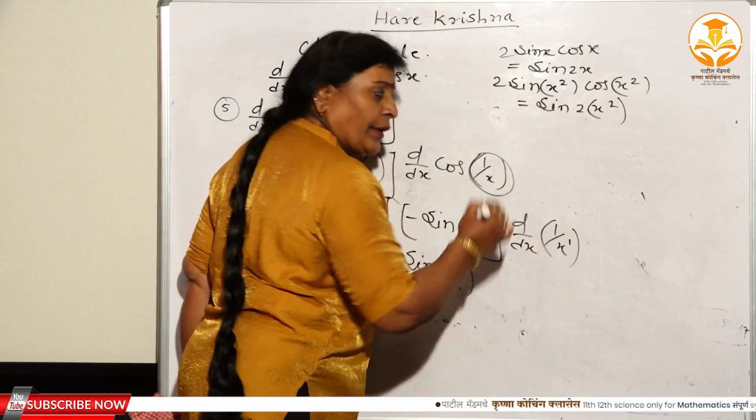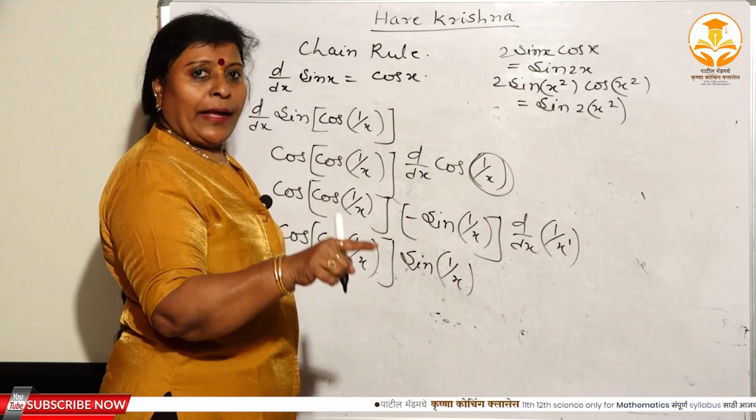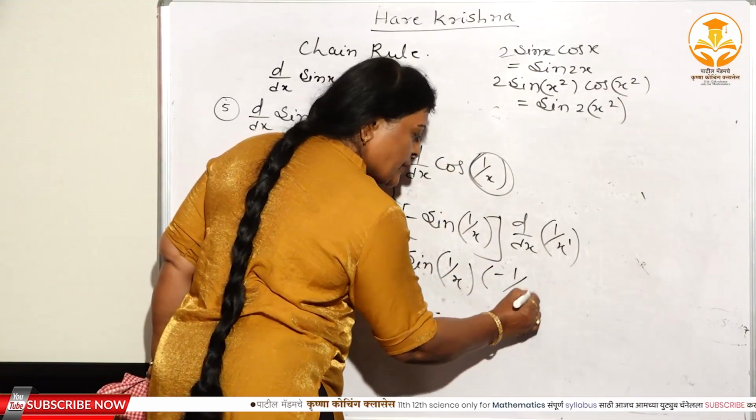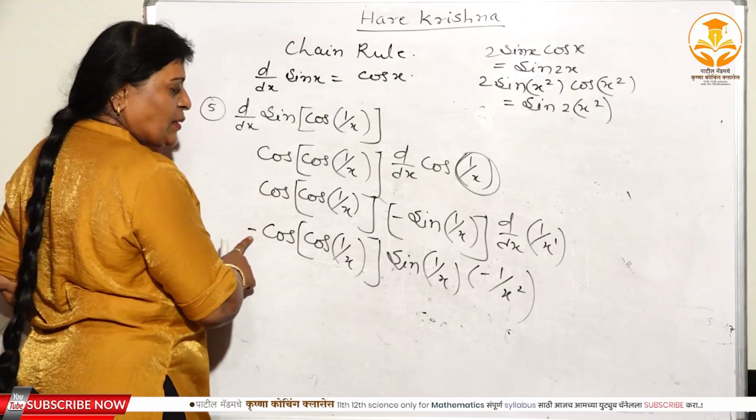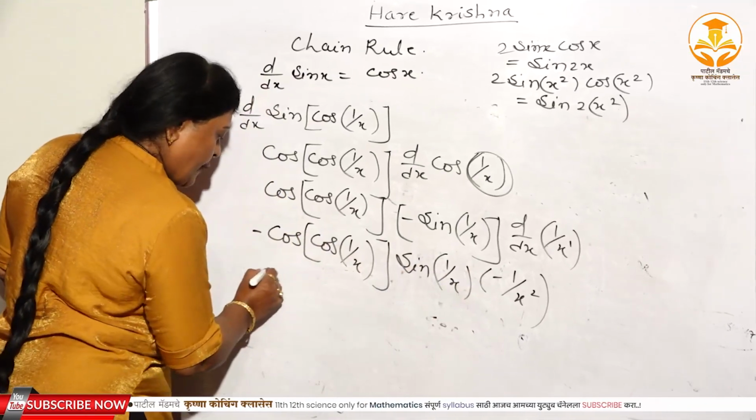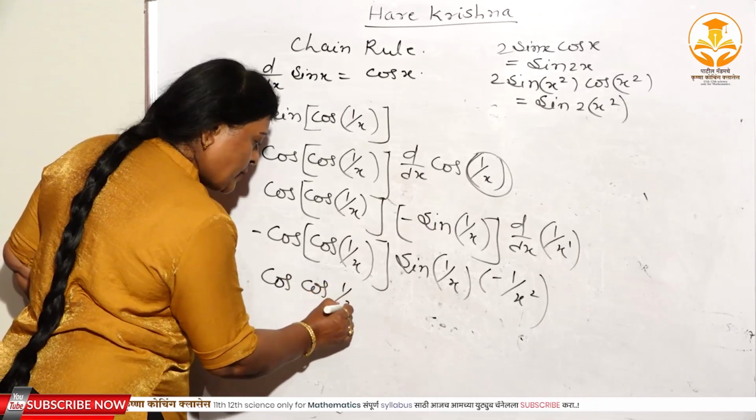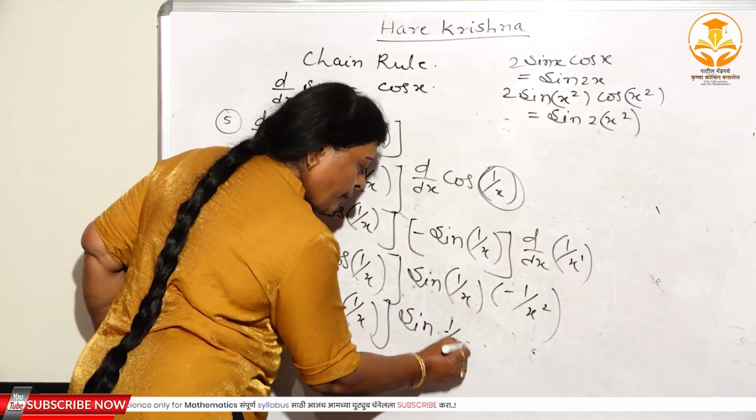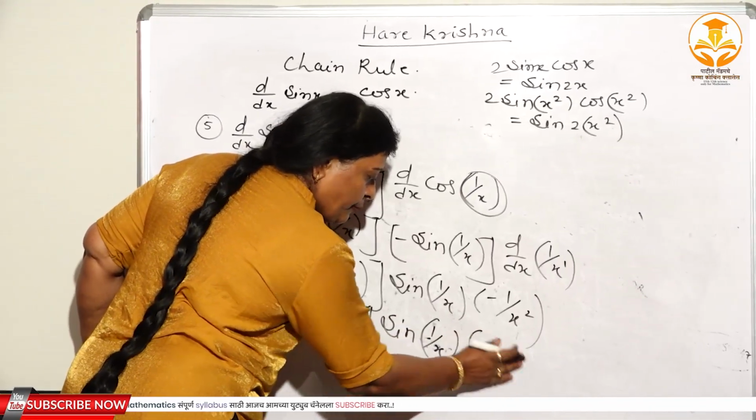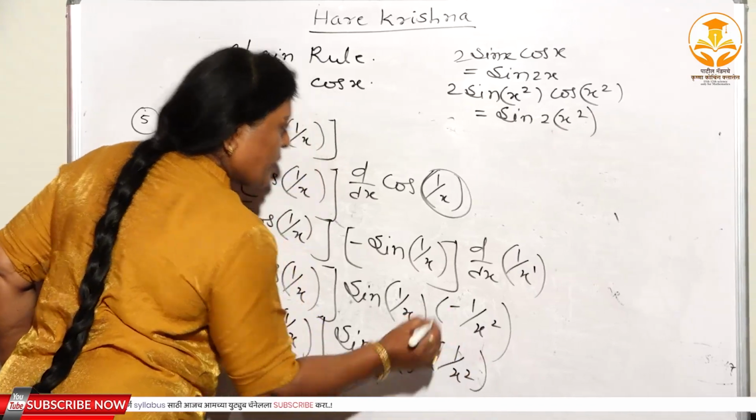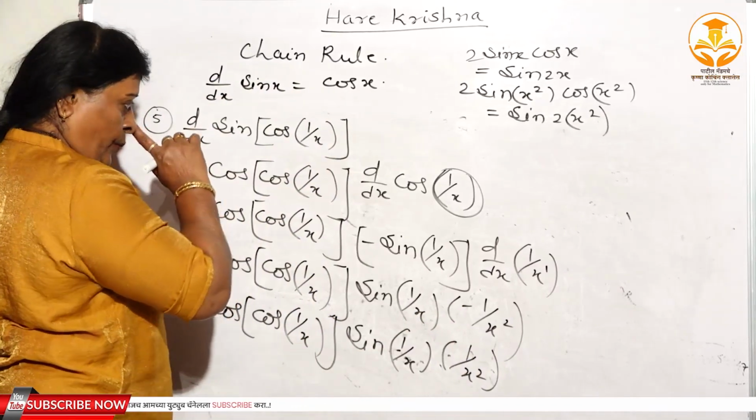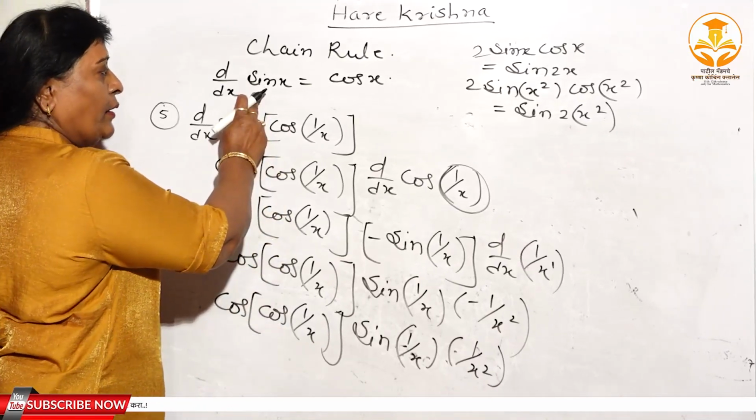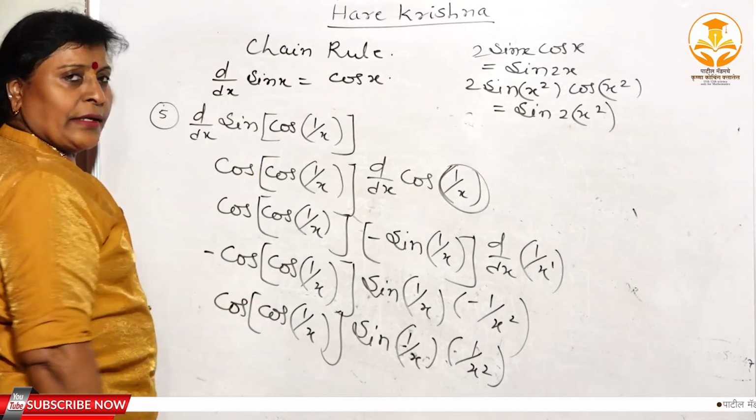Here what is the power here? 1. Means minus 1 divided by x to the power n plus 1, means 1 plus 1, 2. Therefore here minus 1 upon x square. Now again if you observe this minus, minus plus, therefore cos of 1 by x, sin of 1 by x, and again minus 1 upon x square, because minus gets cancelled, isn't it? So in this way you can do the problem on what here? Chain rule. And here I have taken the formula, that is d dx of sin x.